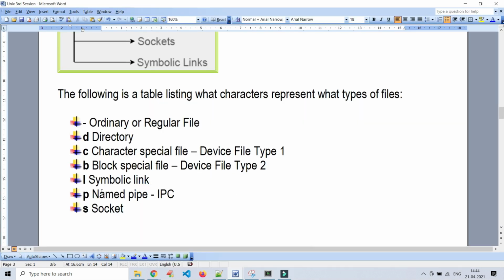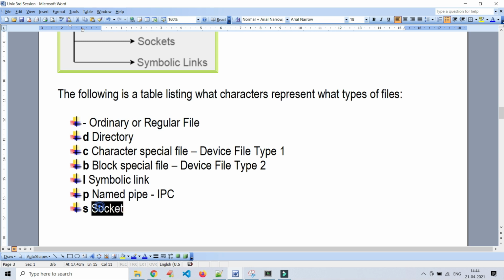Sockets work in the same way, but in a different manner, like on different file systems, on a remote file system. If you want to communicate something in that concept, we will use sockets.